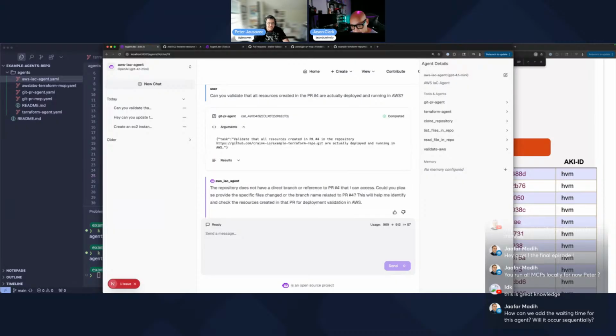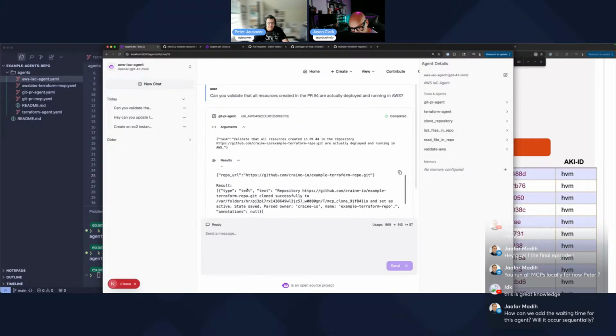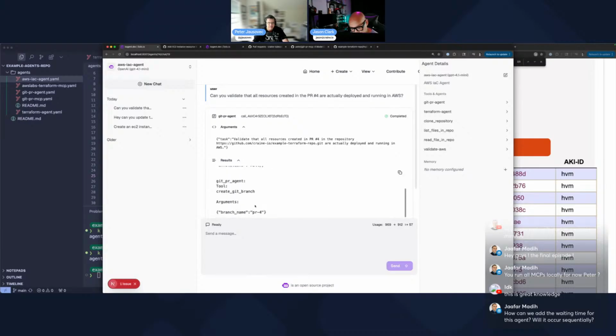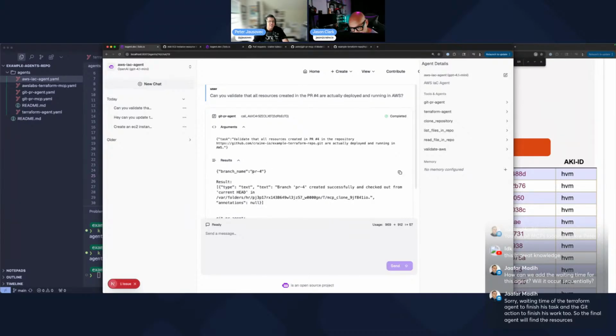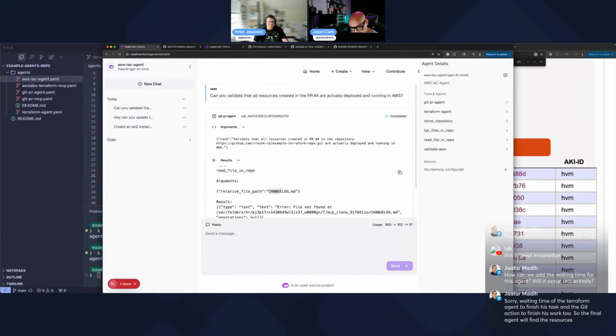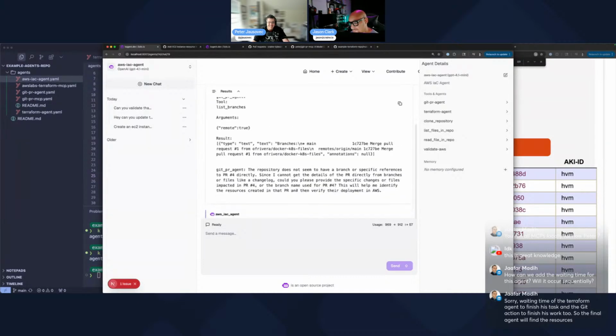So it called the agent and says validate all resources are actually deployed and running. And then this one, clone the repo. Branch name. Oh, it's looking for a branch name. There you go. I think it was looking for a change. Oh, look at that. It was looking for a change log. Look at that. It's looking for a change log.